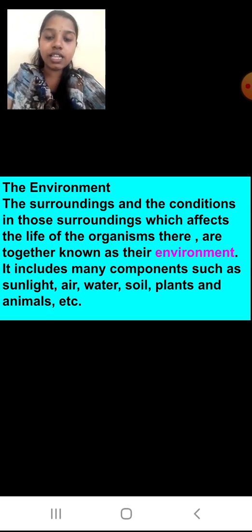It includes many components such as sunlight, air, water, soil, plants, animals, etc. So environment means the surroundings and the conditions in those surroundings which affect the life of the organisms there are together known as their environment.